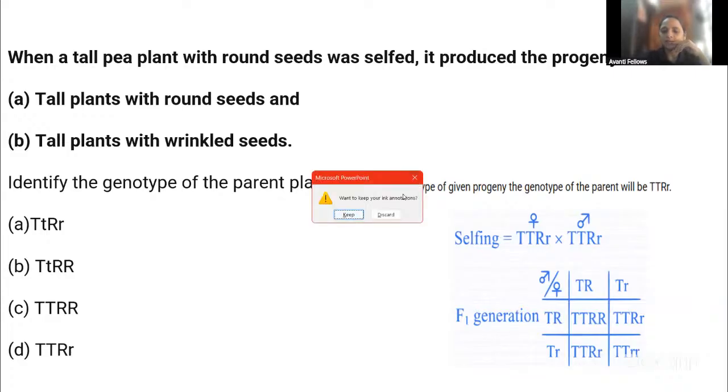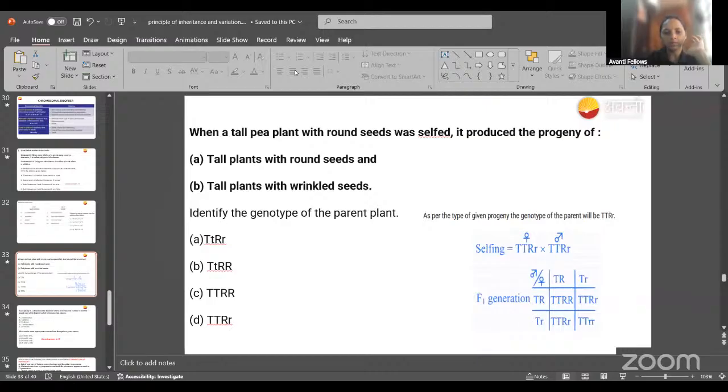And tell me, guys, in tomorrow's class we are going to do the molecular basis of inheritance. Do you want me to teach the topic or only MCQs? Because that is also a very big chapter, right? If you want only the chapter, I will do only the chapter, or if you want only MCQs, I will do only MCQs. Which one will you prefer, guys? If you have any preference, kindly send me a message here. I'll go with that. Only MCQs, or MCQs and the topic both?